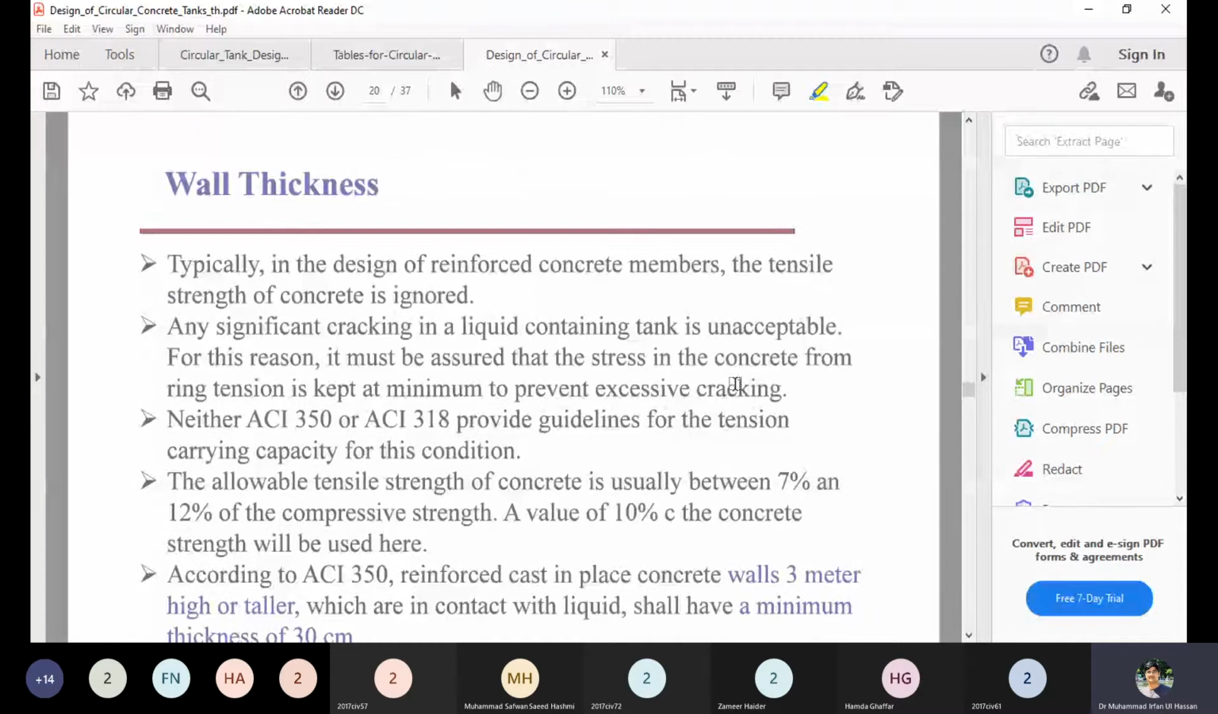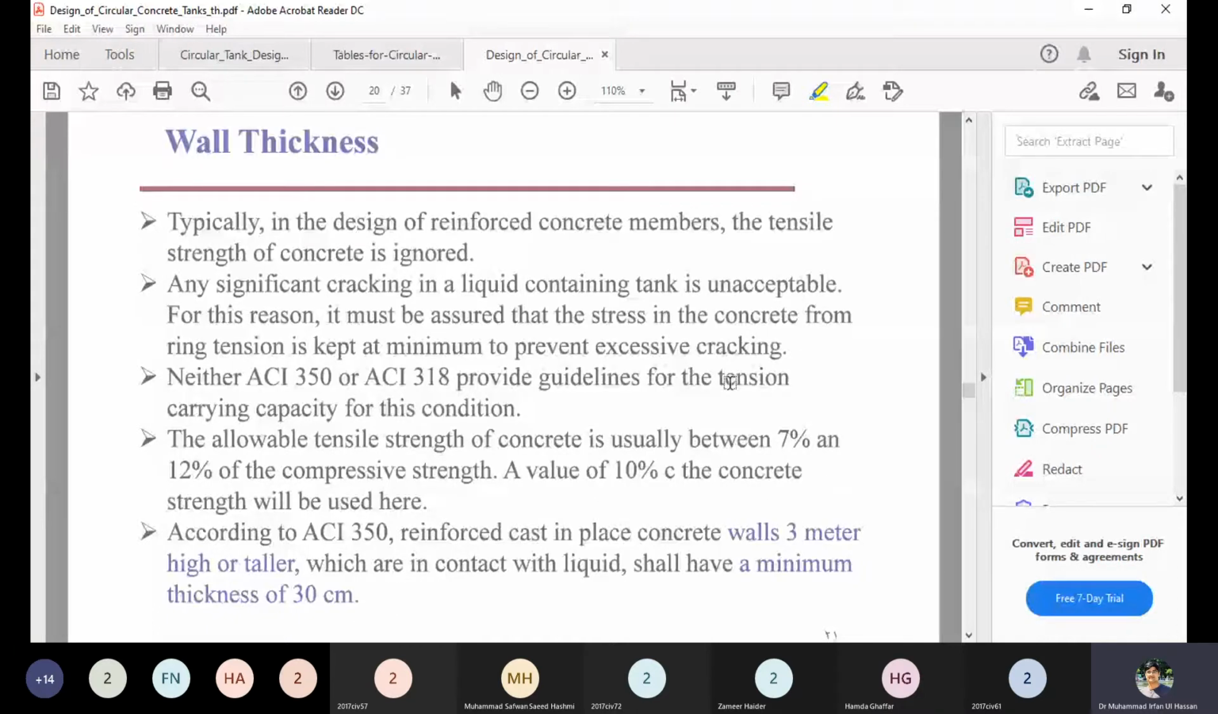Now we will discuss how to compute the wall thickness, how to compute the forces in the tank, and how to compute the reinforcement, the bending moment and the shear in the vertical directions, and the hoop tension along the circumference.